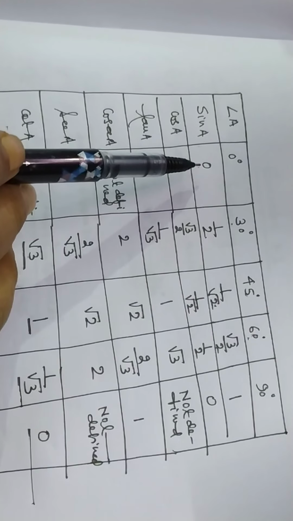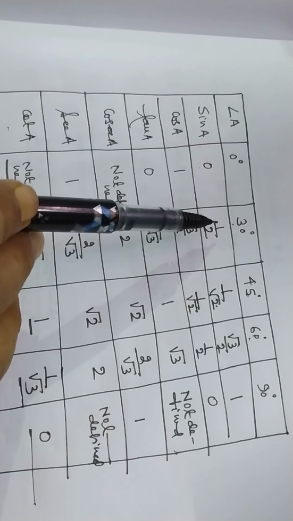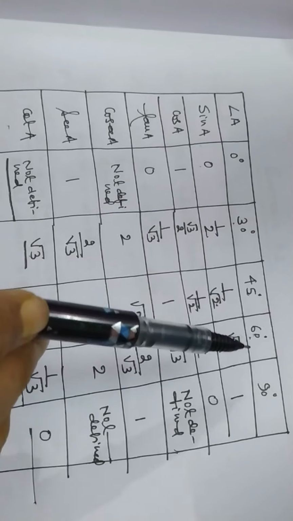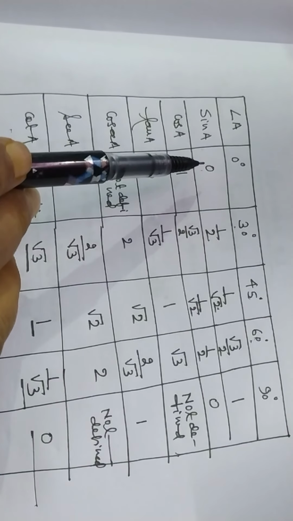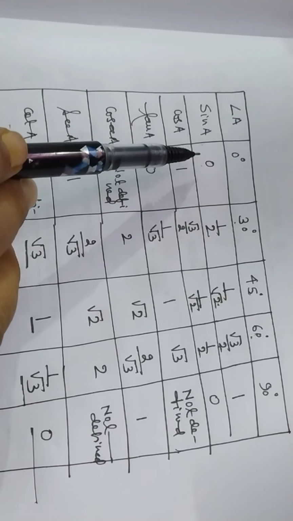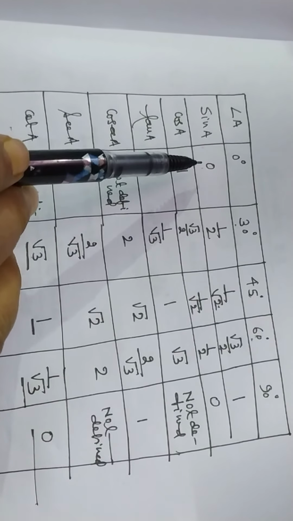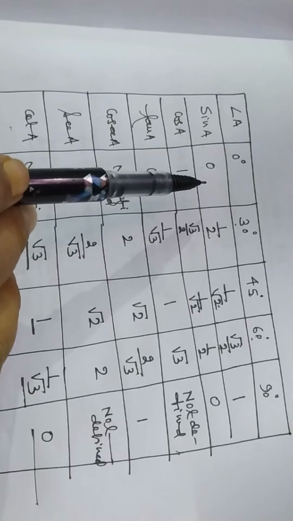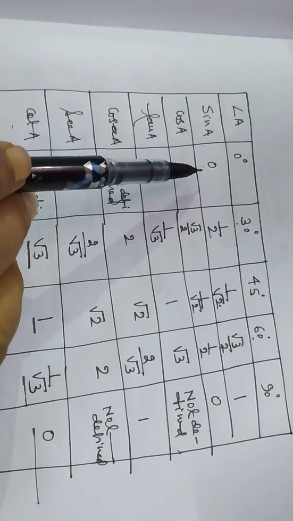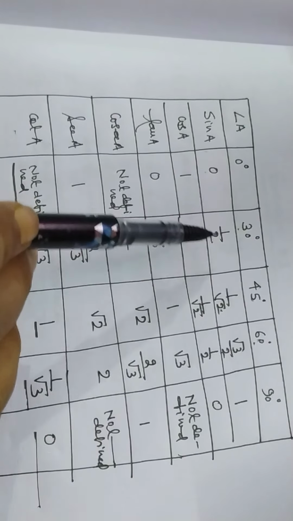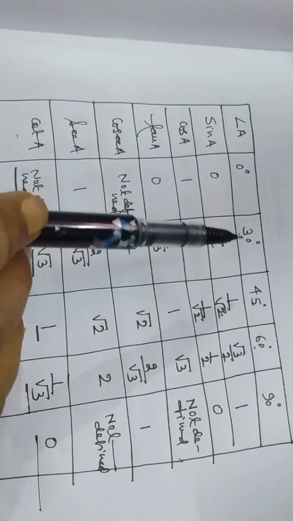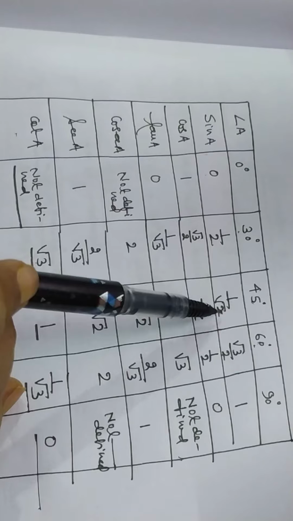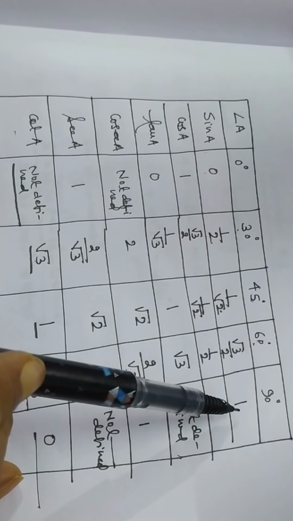You write 0, 1, 2, 3, 4 in the row in front of sin A, and divide all the values by 4 and take the square root. It will be 0, 1 by 2, 1 by root 2, root 3 by 2, and 1.